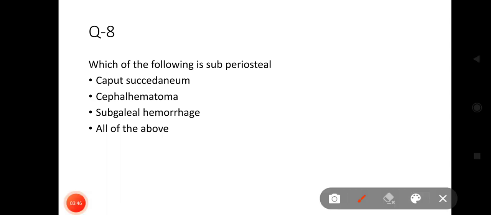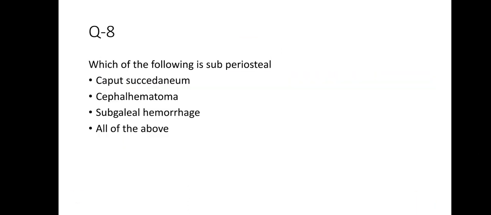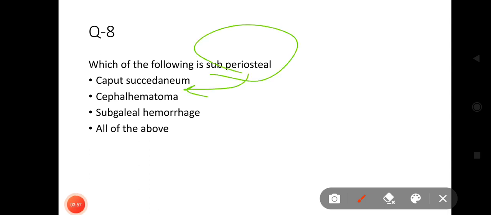Next question is, which of the following is subperiosteal? Caput succedaneum, cephalohematoma, subgaleal hemorrhage, or all of the above. The answer is B, that is cephalohematoma is subperiosteal.